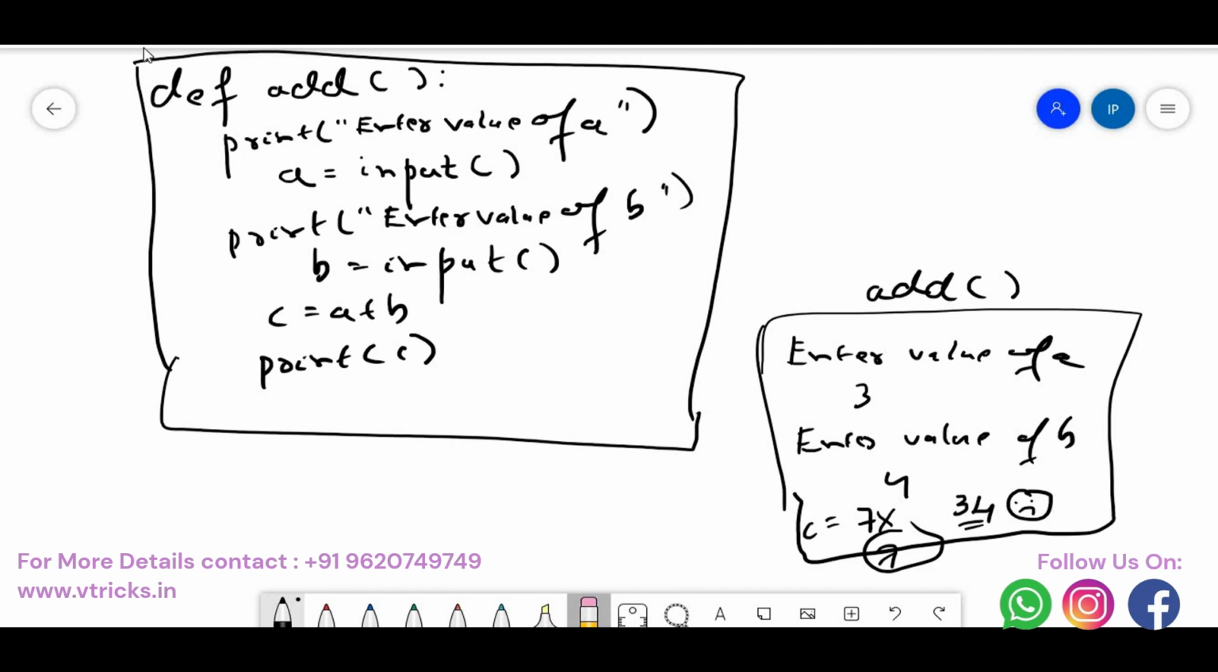Is that so? Then how to avoid this? To avoid this, don't directly write input. Rather than that, you must do something like this.